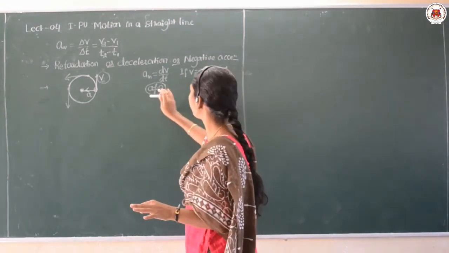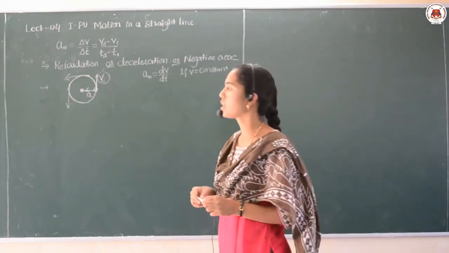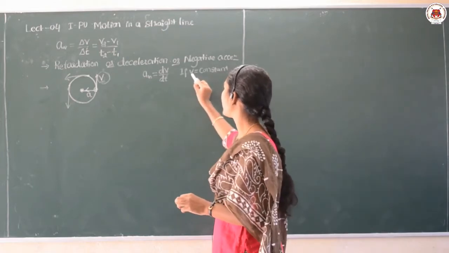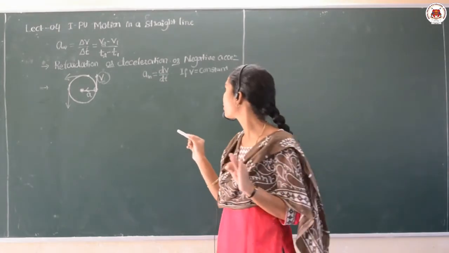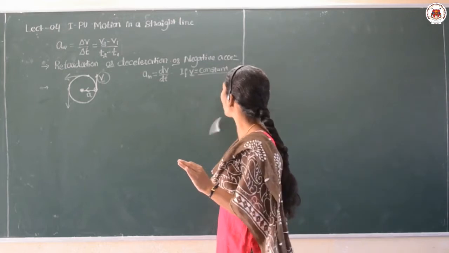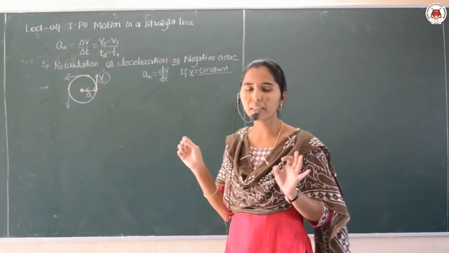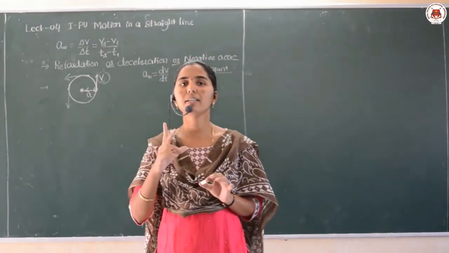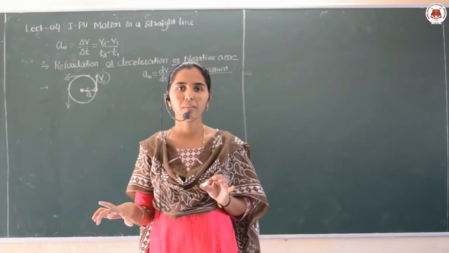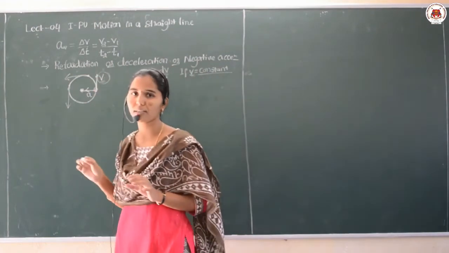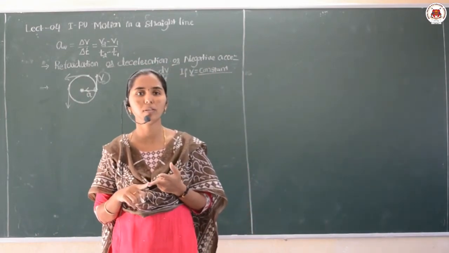Yes, and remember in the derivative there is one particular differential formula. That means if the quantity is equal to a constant, then its derivative should be equal to 0. So in the derivative I can say that the differentiation of any constant quantity becomes 0 only. Yes, I hope you understood these 3 points: how the acceleration is positive, when it is negative, and when it is perpendicular to the velocity.